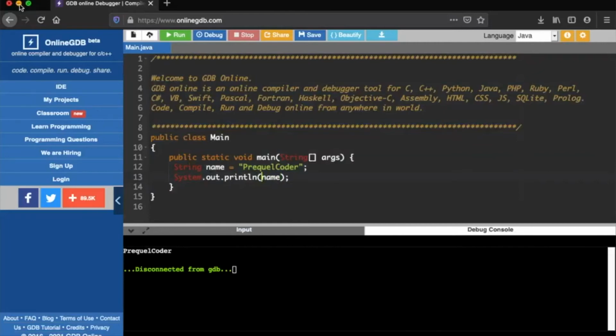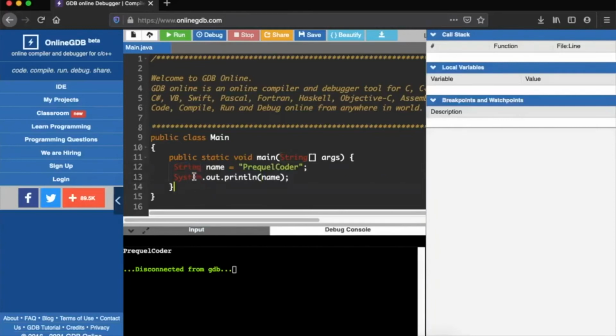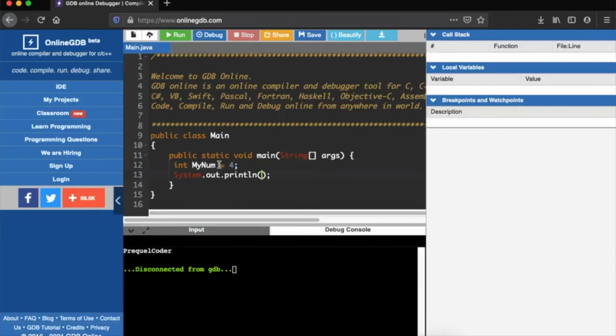So let us discuss the int case also. We have completed the string case. Let us go into the int case now. Int my num equals to, so let us print out my num.